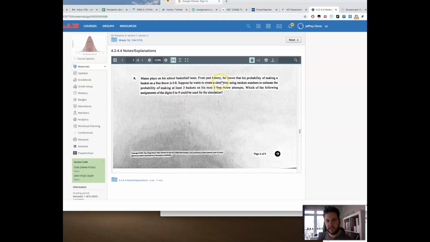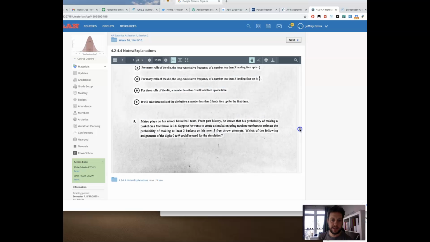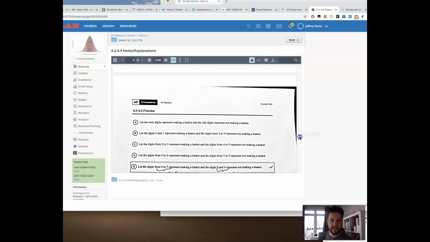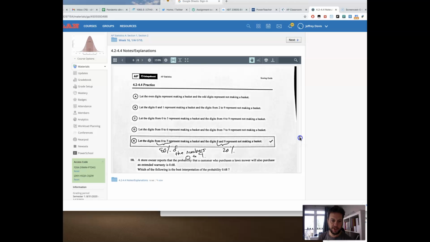So simulation is like, I don't know how to do the real math, but let's try to set up a situation of making at least 3 out of 5. So let's look at a random digit table. And how could we simulate this scenario? Well, the probability he makes the basket is 80%. So what I want is 80% of the numbers I choose to represent make and 20% of them to represent miss. So if you look at E, 0 through 7, that's actually 8 numbers.